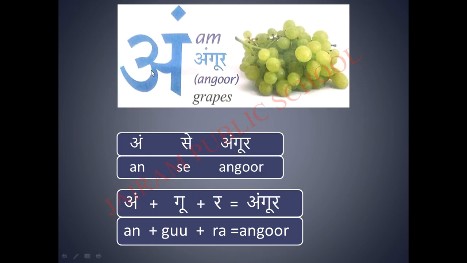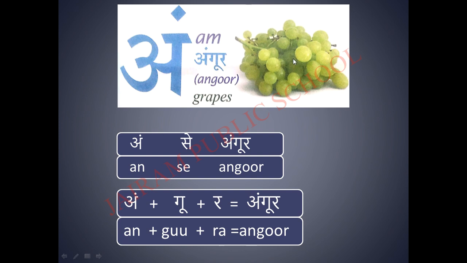And the next letter is am. You can say this letter am or an. It depends upon the word. So am say angur. Angur means what? See the picture and say. Yes, you're right. Angur means grapes.